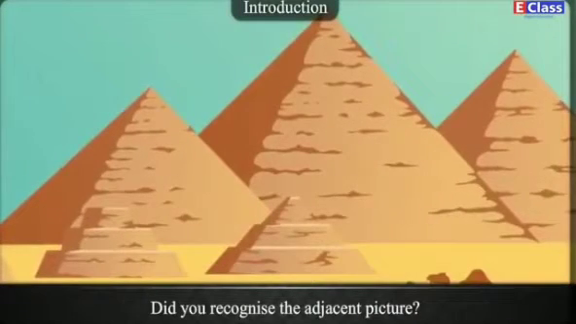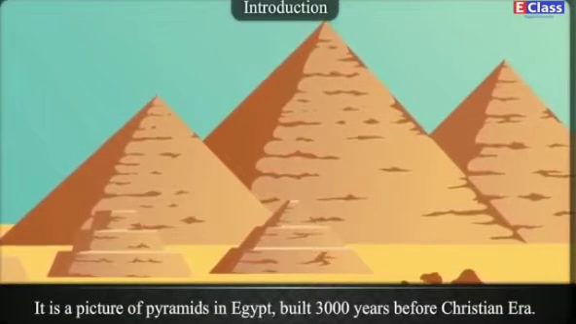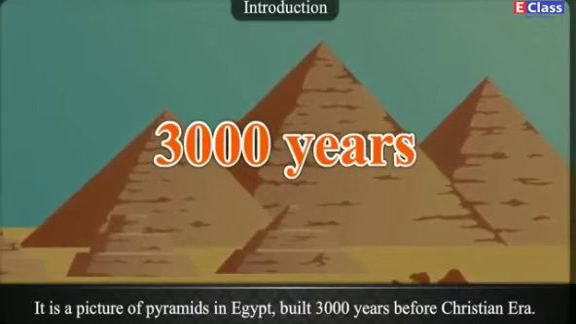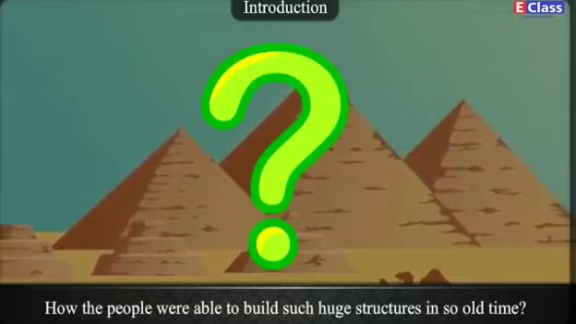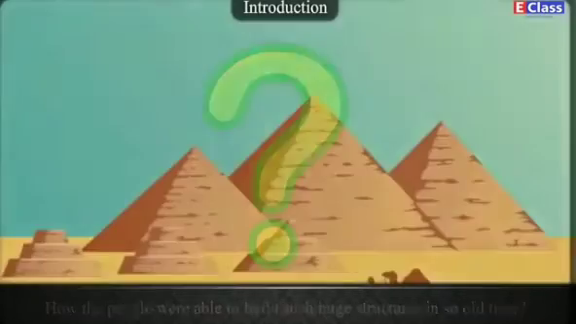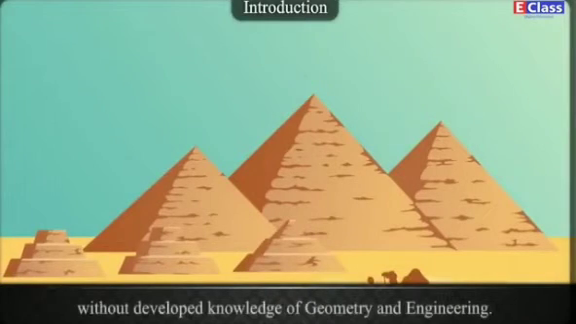Introduction. Did you recognize the adjacent picture? It is a picture of pyramids in Egypt, built 3000 years before Christian era. How were the people able to build such huge structures in such old times? It is not possible to build such huge structures without developed knowledge of geometry and engineering.